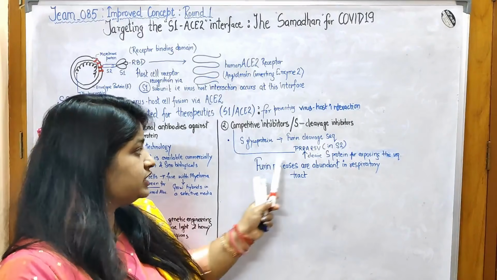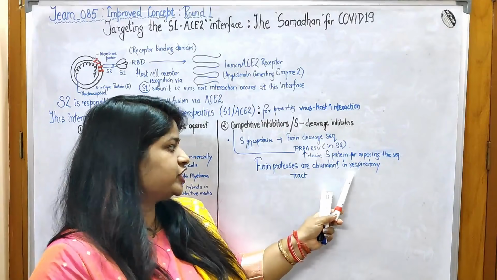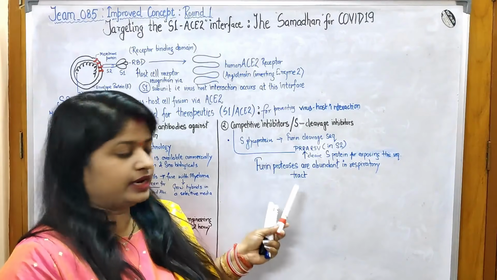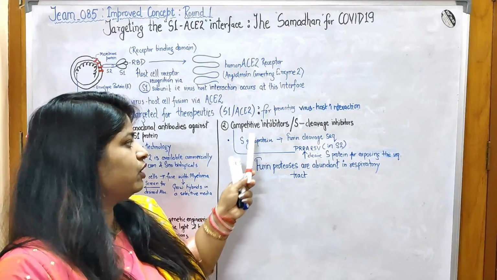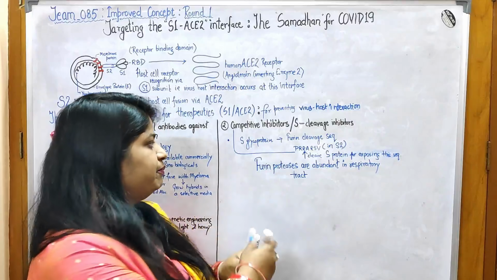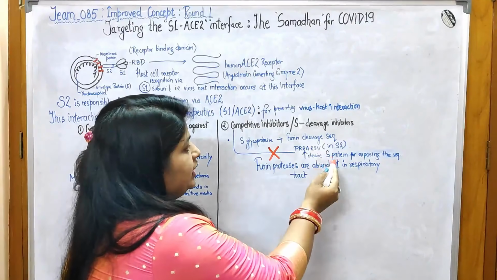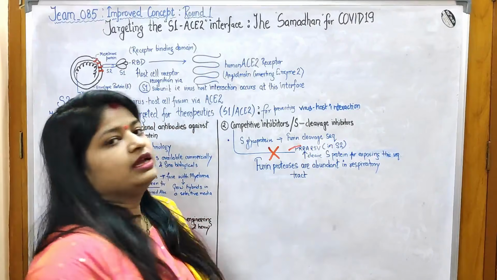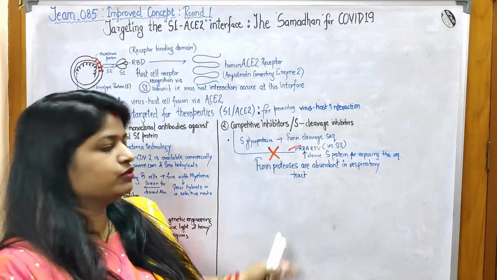Now, this cleavage is done by furin proteases, which are abundant in respiratory tract, like transmembrane serine proteases. Now, if we can design a competitive inhibitor for the serine proteases, which will prevent the cleavage of S protein for exposing this sequence, then the virus cannot interact with the human cell for fusing to it.